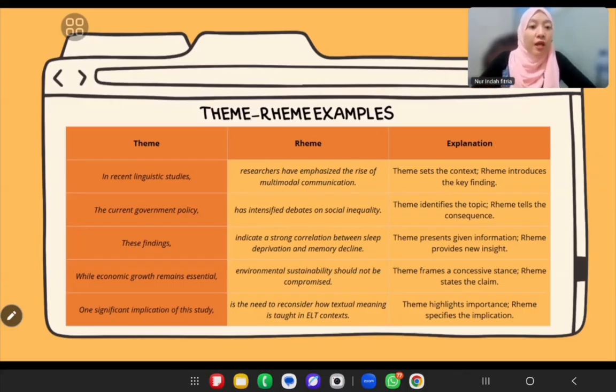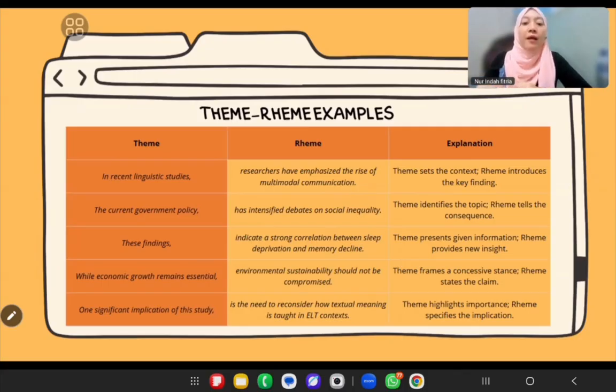If we look at the first example, "In recent linguistic studies", this is the theme, of course. It sets the context and tells the reader we are talking within the field of linguistic studies.